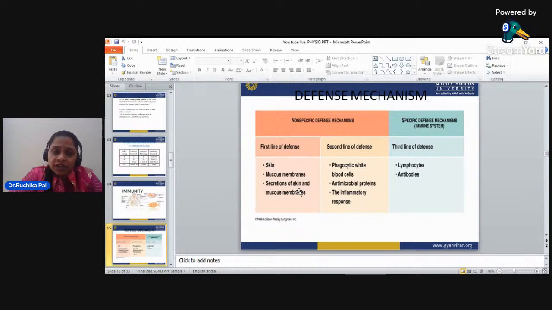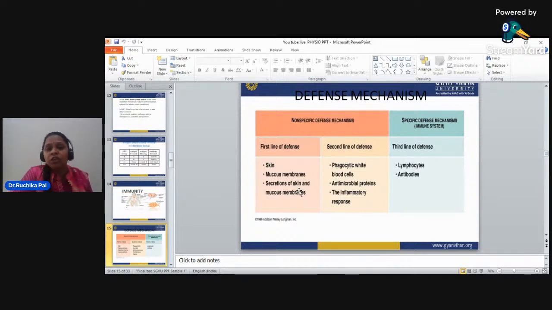So what are the phagocytic processes, what are the phagocytic white blood cells, and what are the antimicrobial proteins that perform the second line of defense will be discussed in the classes, and the inflammatory responses also. Now, specific defense mechanism. Now, this is the non-specific defense which is present in our body.